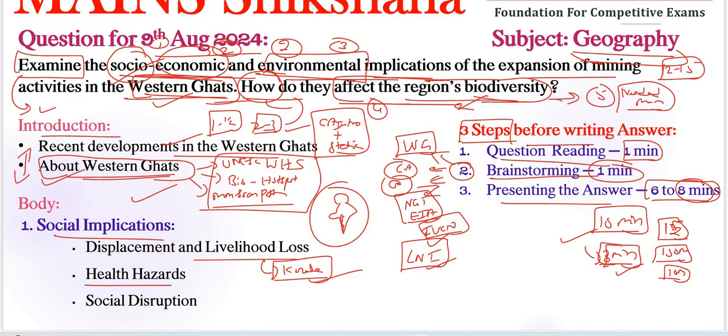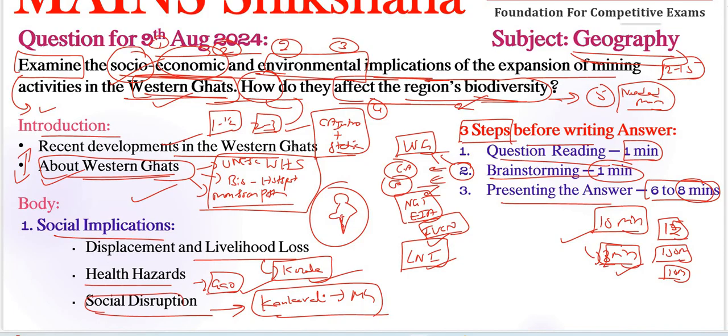Next, health hazards also. For example, if we take Goa, mining activities have resulted in increased dust and air pollution, leading to respiratory issues for nearby residents. Very, very important. Next, social disruption is also one of the important social implications. The influx of migrant workers due to mining operations in the Western Ghats caused increased social tension and crime rates in areas such as Kankavali in the Maharashtra region, affecting local community safety and social cohesion. Very, very important.